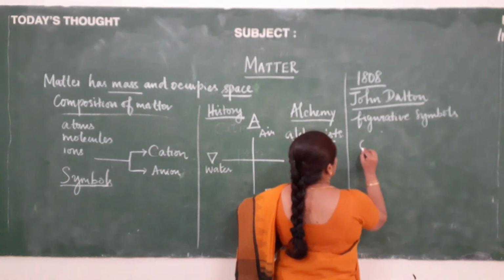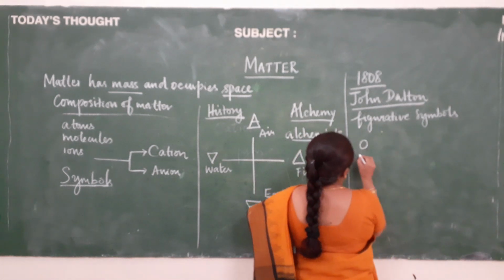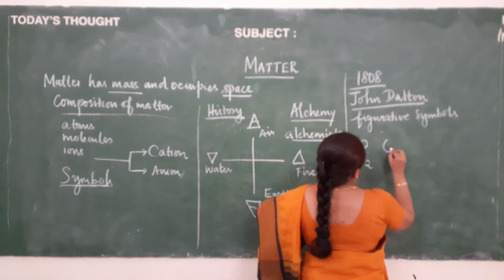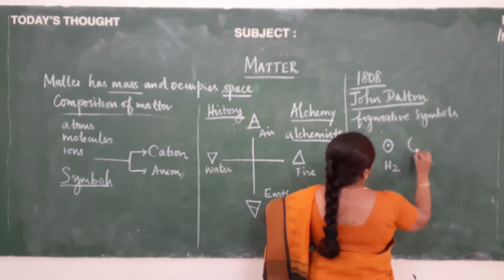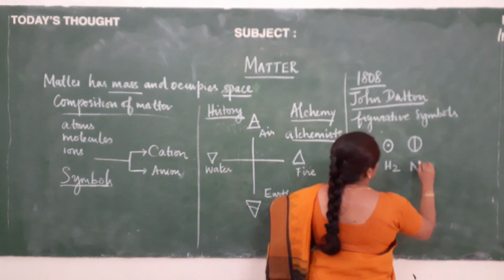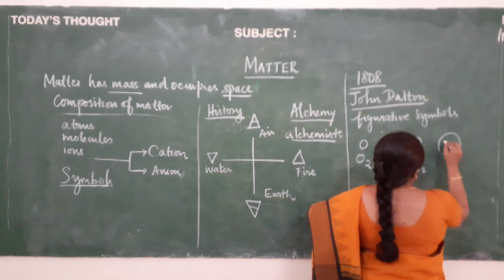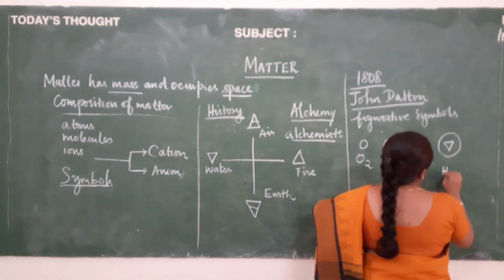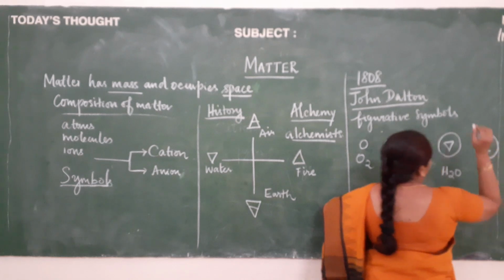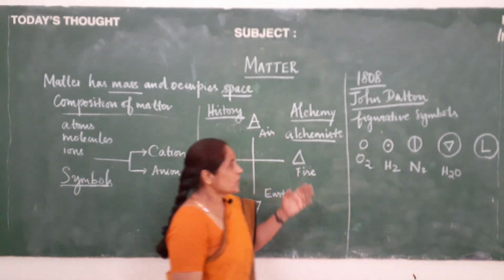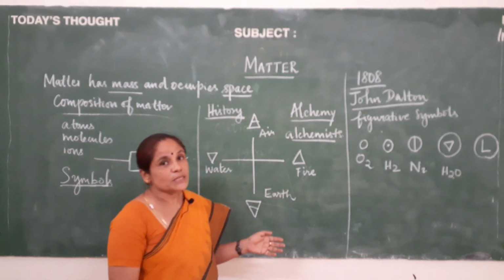For oxygen, it was represented by this O, and for hydrogen like this, and this is for nitrogen. This is for water, and this is for lead. So it was very difficult to use them, so we don't use those figurative symbols now.